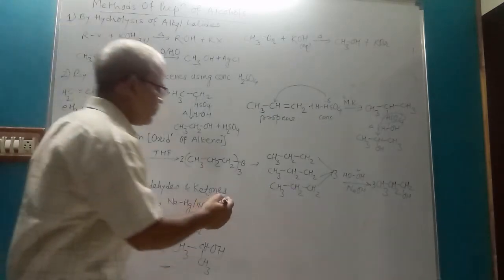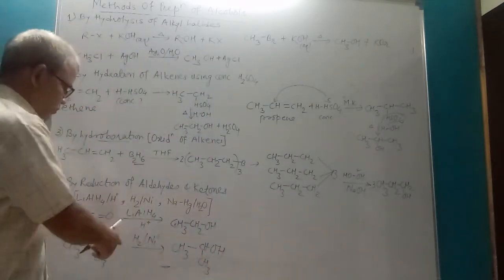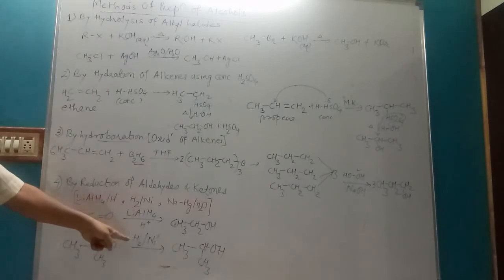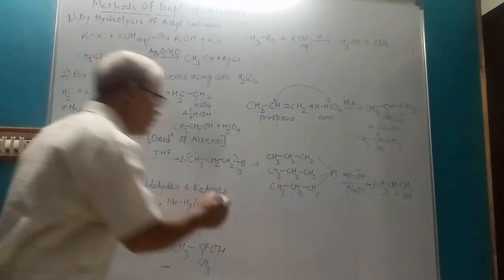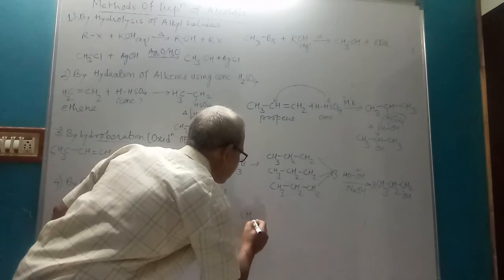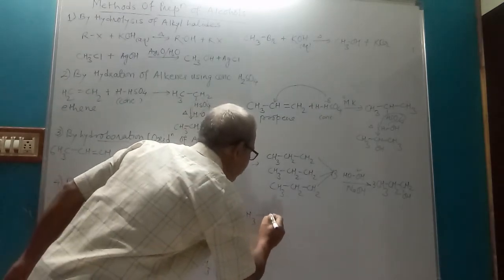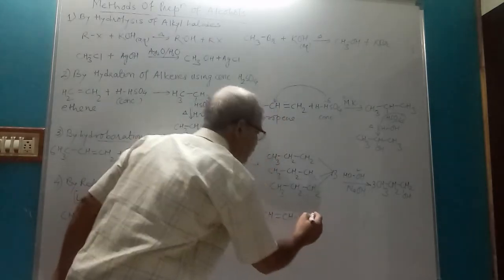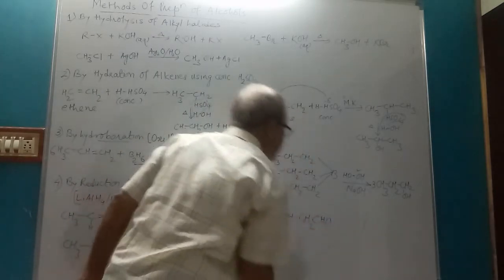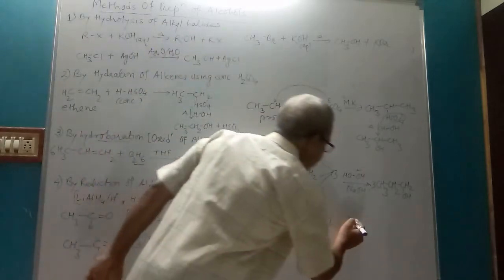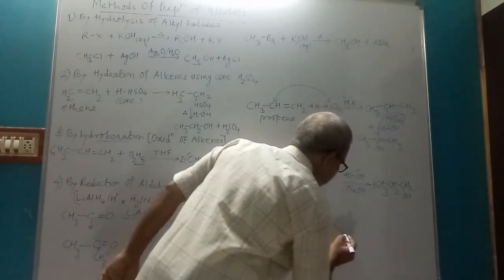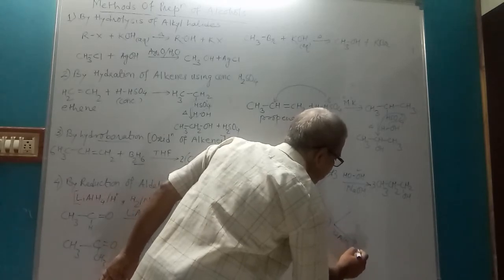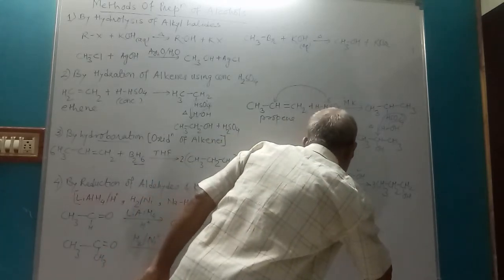Similarly, we can prepare. So one thing is here, the advantage of LiAlH4 over H2/Ni. For example, when we take an unsaturated compound like CH3 CH double bond CH CH2 CHO, unsaturated aldehyde, in presence of LiAlH4 and in presence of Raney nickel.